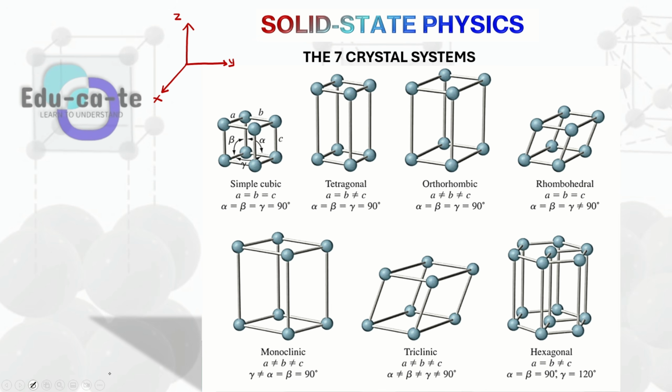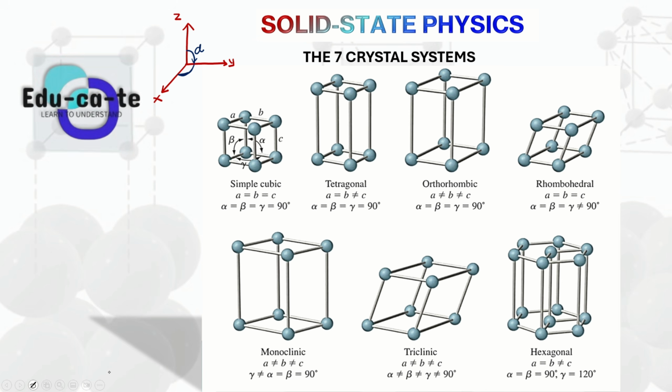So we are going to define 3 distinct angles. We are going to define the angle between the z-axis and the y-axis as alpha. So this angle, we're going to call it alpha. And then we are going to define the angle between the y-axis and the x-axis as the gamma angle. So we have got this angle here, which is the gamma angle.